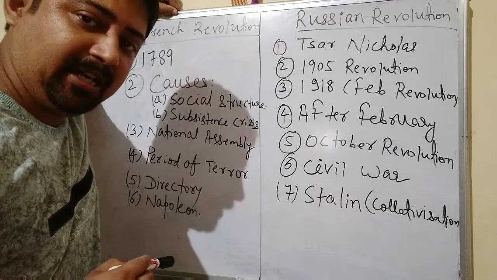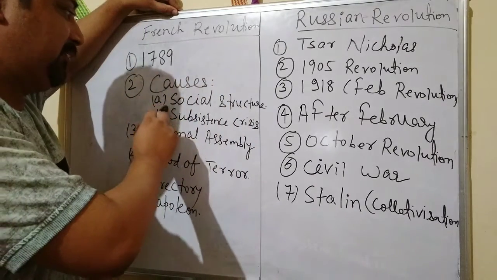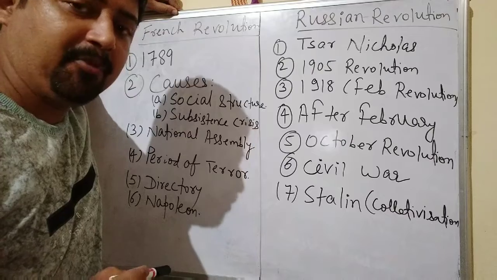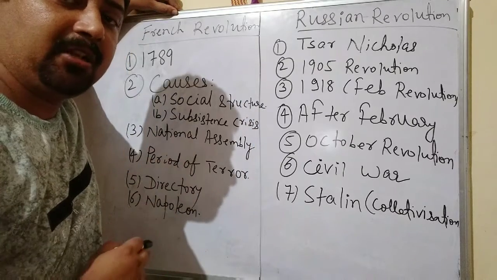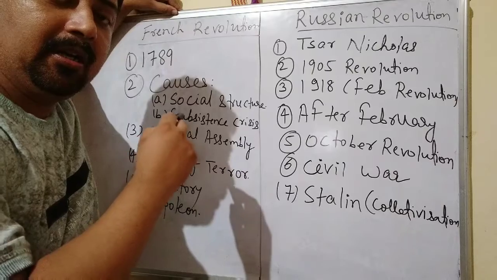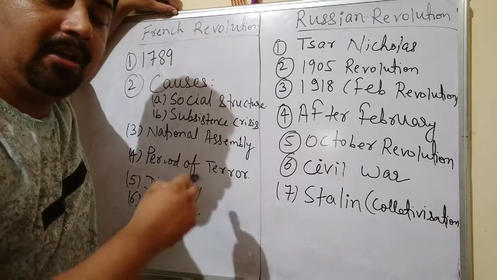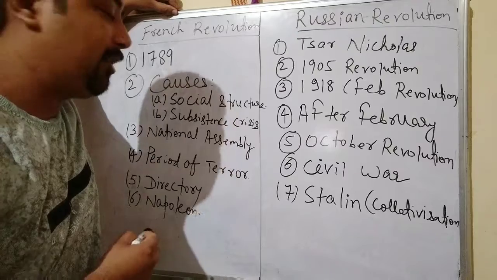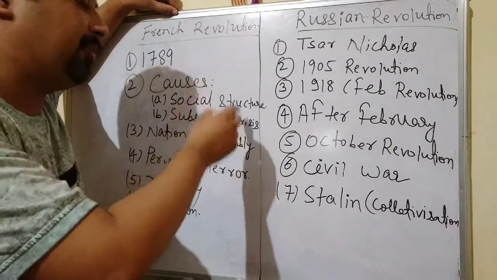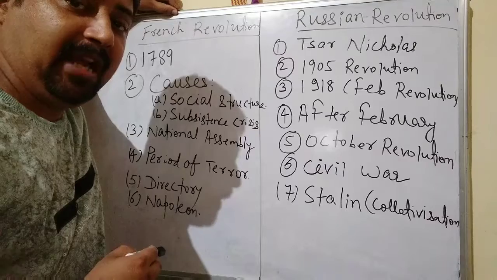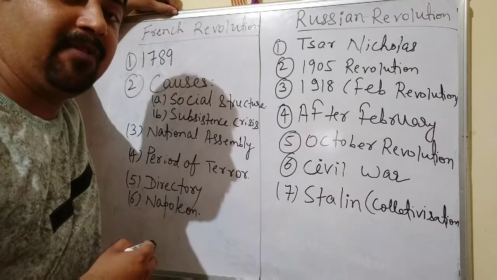So here the first point is written that the social structure was the first cause of French Revolution. We have to understand here that society was structured in such a way that all the benefits were going into the pocket of clergy and nobility. And the third state, which was the third group, was getting nothing.